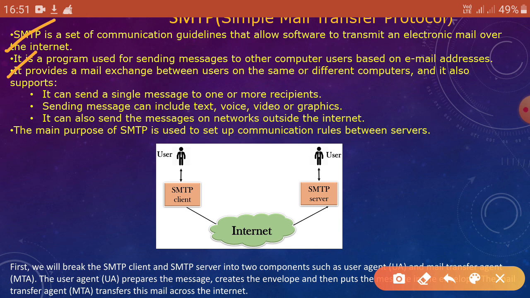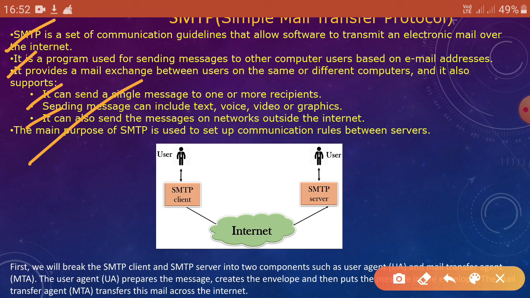Number 2, a message can include text, voice, video or graphics. And the number 3 point is that it can also send messages on networks outside the internet. The purpose of SMTP is to set up communication rules between servers.